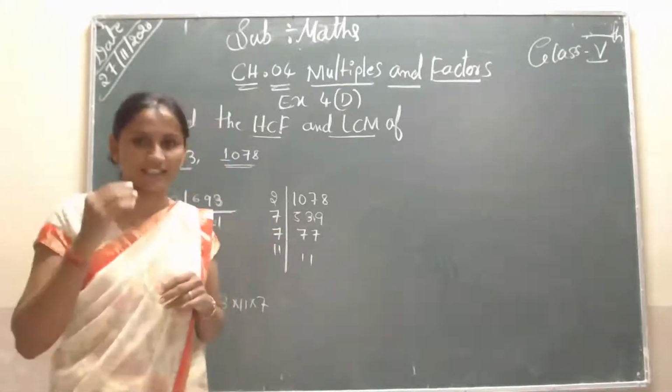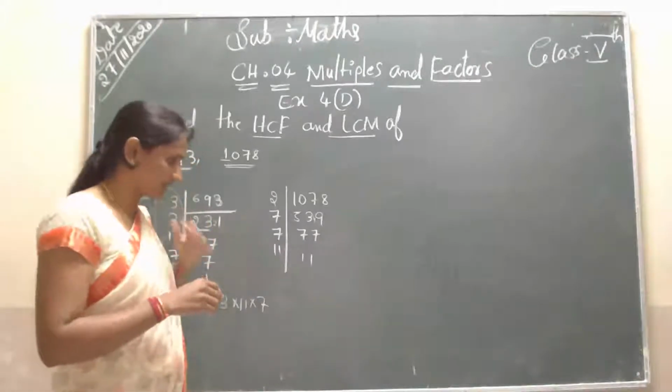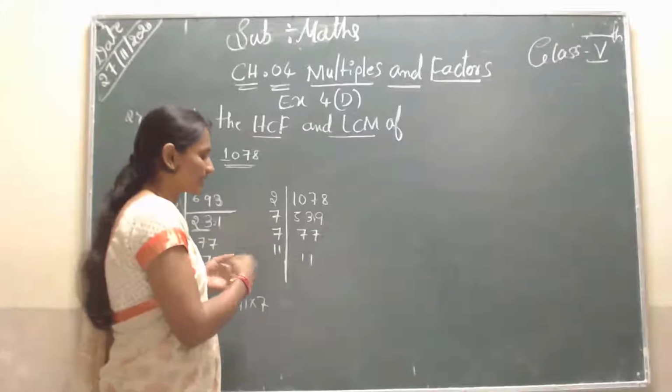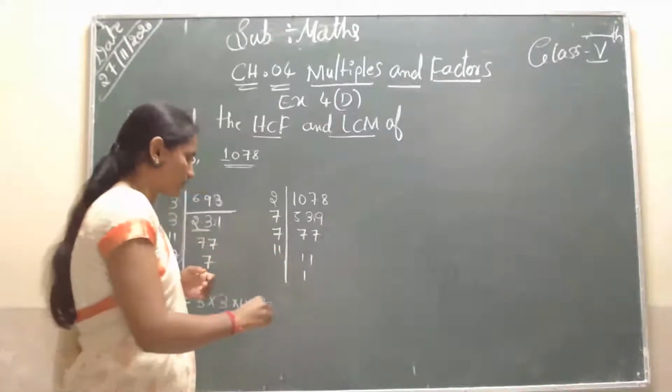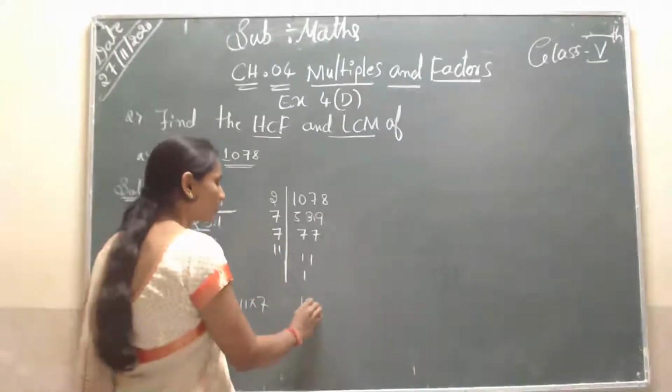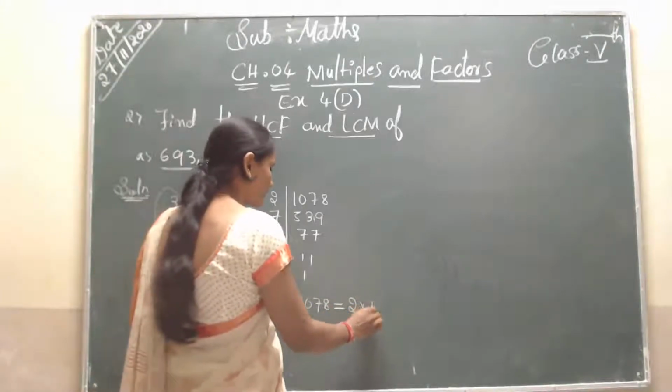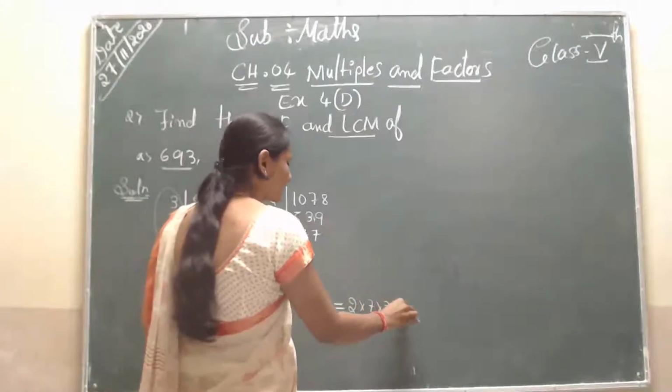Because 7 is a prime number, 11 is also a prime number, because now to take that same digit number, 11 ones are 11. So students, can you observe that 1078 is a factor of 2 into 7 into 7 into 11.